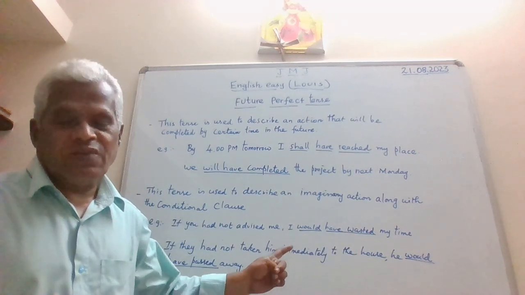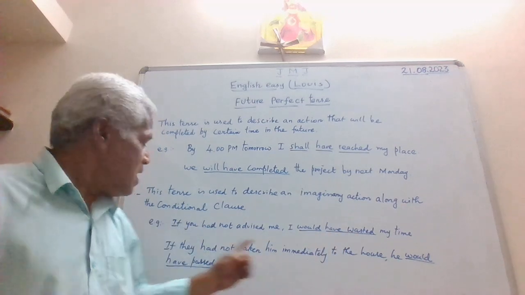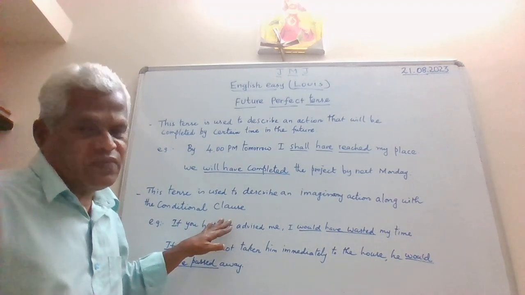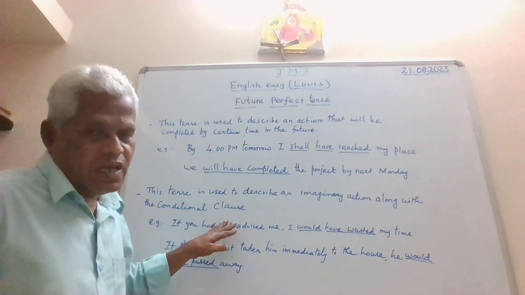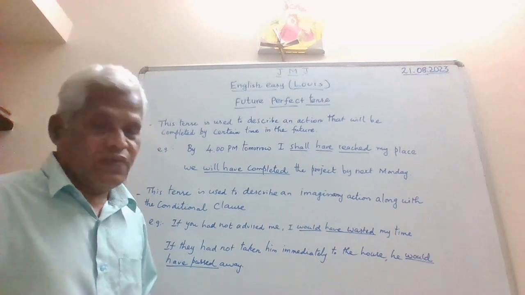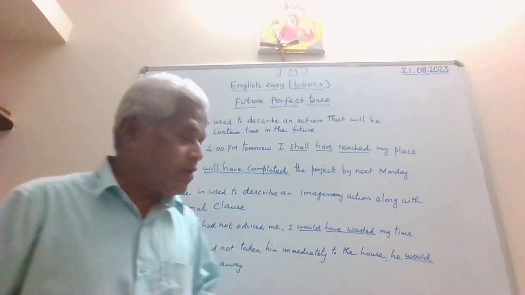But look at the formation of the verb here. Would have wasted and had not advised. If had advised would be past perfect tense here. And this is what is known as the third condition. We will come back to that later when we study conditional clauses once again.